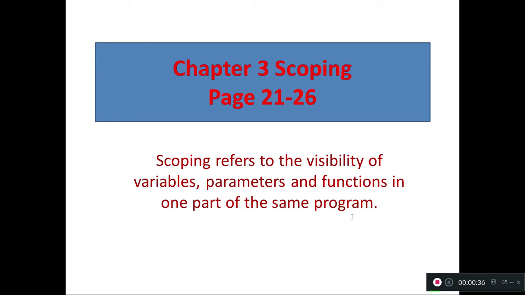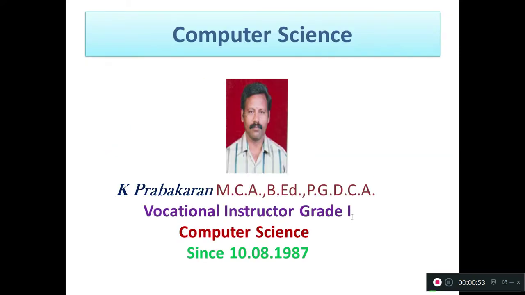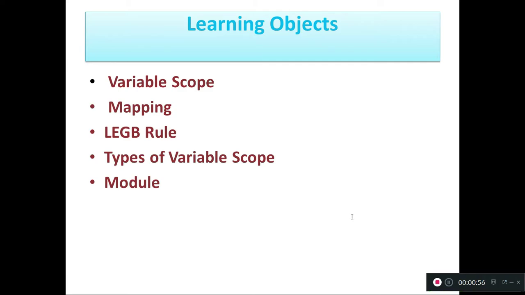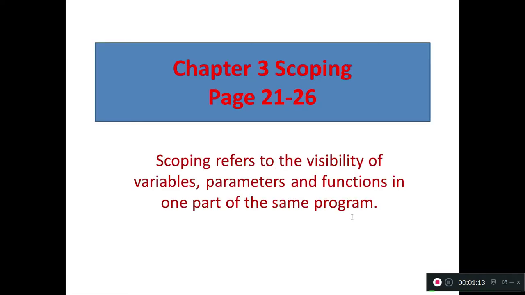Okay, now you see chapter 3, scoping. If you refer to the book, see page numbers 21 to 26 before you go through the lesson. My kind advice is to go through the lesson and see my PowerPoint. In this lesson, our learning objectives are: first, variable scope, simply we say scope of variable; second, mapping; third, the LEGB rule; fourth, types of variable scope; fifth, modules.